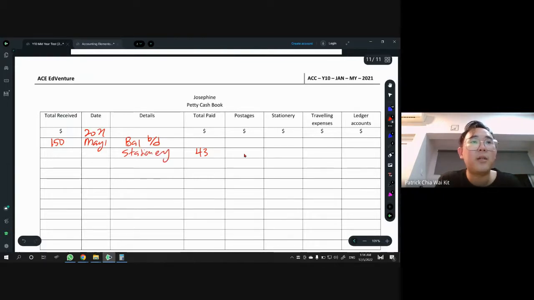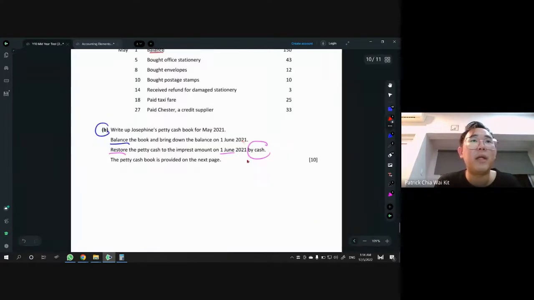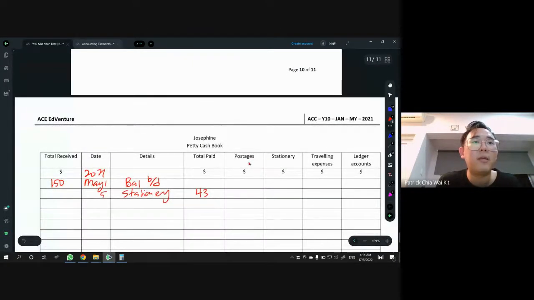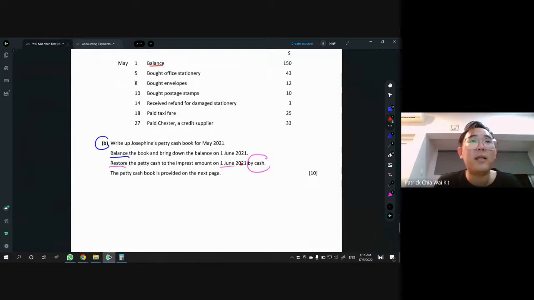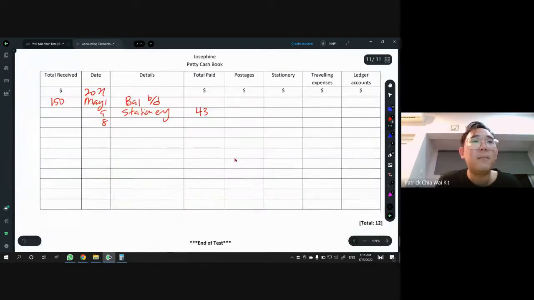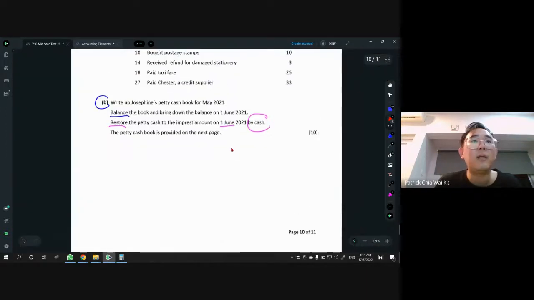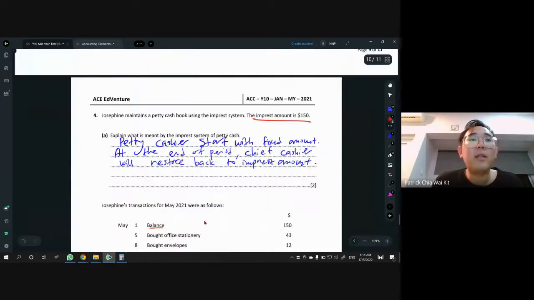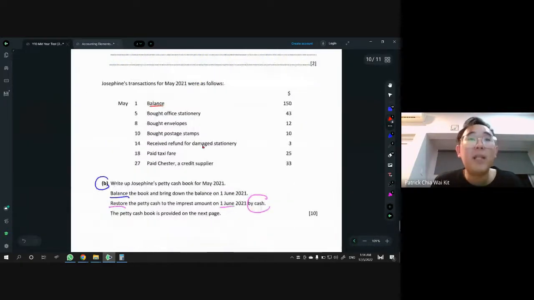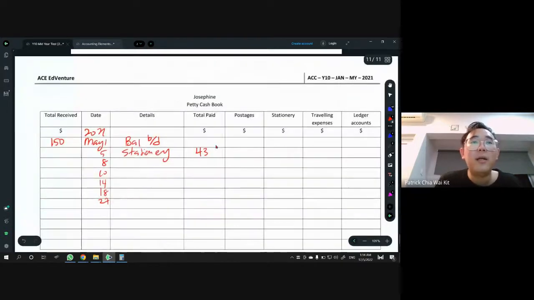Okay, and this is on May 5. I think I just write down all the dates first: 1, 5, 8, 10, 14, 18, and also 27. Okay, now stationery done. Next one on the 8th, what happened here is bought envelopes. So $12 envelopes. Now I'm not done yet because I'm just writing down everything here.